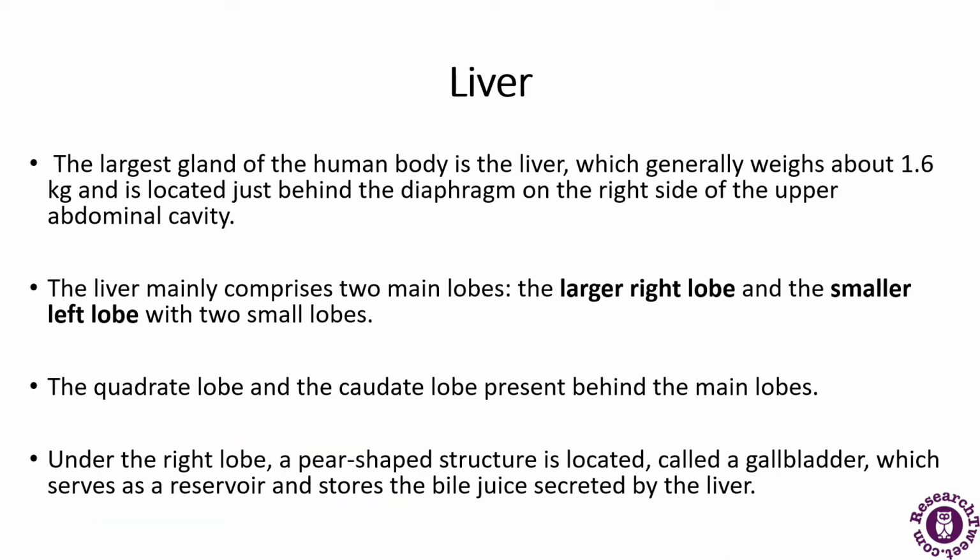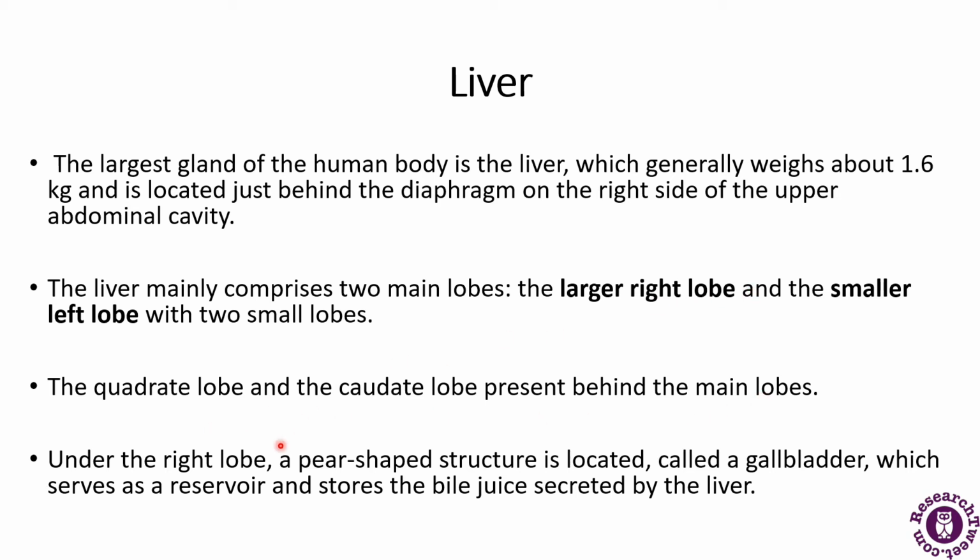Next we will talk about the liver. The liver, as we know, is one of the largest glands of the human body, and its weight is about 1.6 kg. Where is it located? It is located behind the diaphragm on the right side of the upper abdominal cavity. It is reddish brown and comprises anatomical lobes. It mainly comprises two lobes, the large right lobe and the smaller left lobe, with two small lobes, the quadrate lobe and the caudate lobe present behind the main lobes.